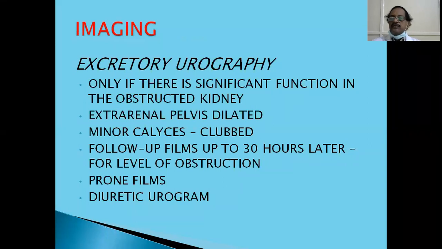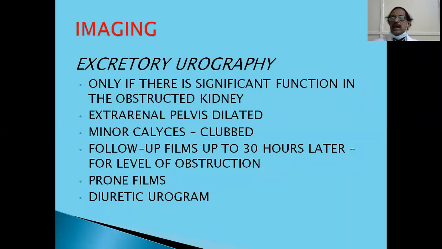Then you know the anatomy by doing an ultrasound, whether the pelvic system is dilated or otherwise. But you also have to confirm the function of the kidney when you want to do surgery. This is done by urography or an IVP, intravenous pyelogram. It is done only if there is significant function in the obstructed kidney. How do you know?